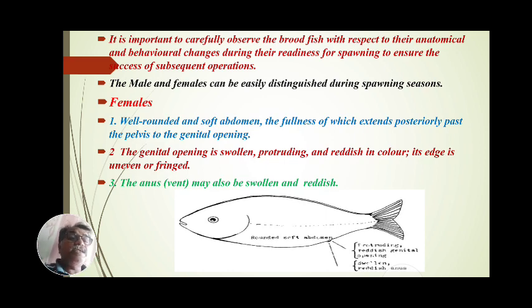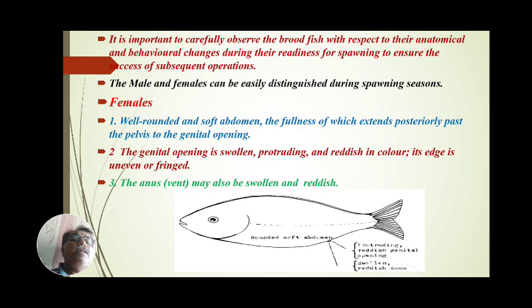What changes, or which characters, are seen when the female is mature, in the breeding condition, in the breeding season? In females, the first character is a well-rounded and soft abdomen. When the female is mature and ready for breeding, at that time the abdomen of that female is rounded and soft.